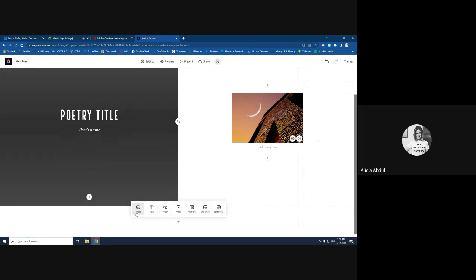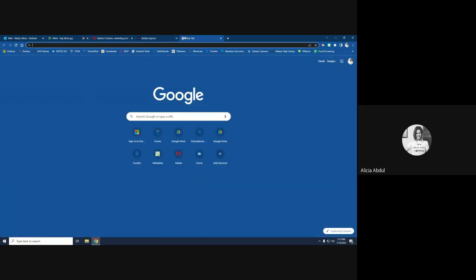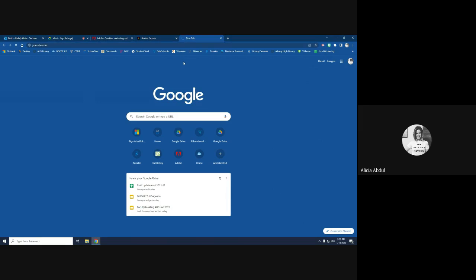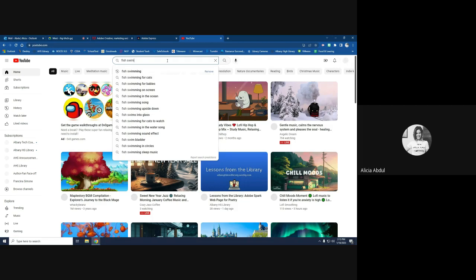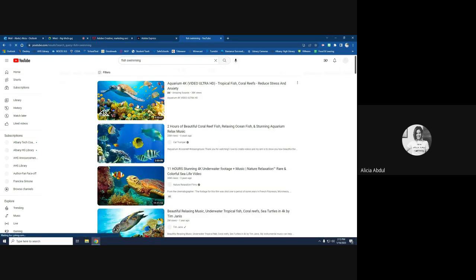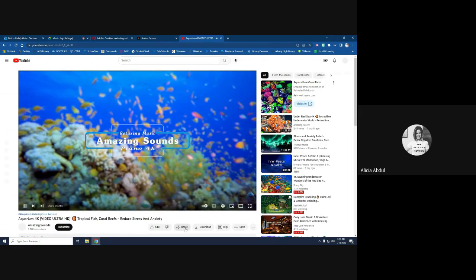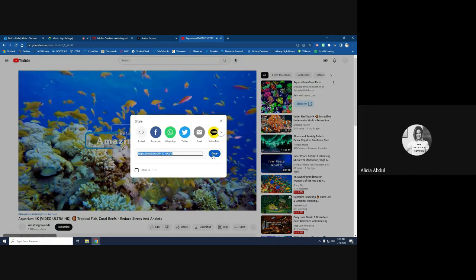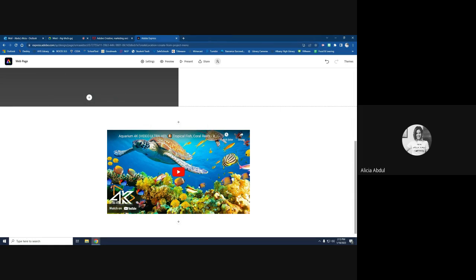So the next option you have is to add anything from a photo, text, a video, photo grid, slideshow, all of these pieces. So let's say the next thing I want to do is add a video. I can go to YouTube and pull the video. So let's say my theme is something with underwater and fish. I can get there, click on this, and I want to use the link by hitting the share button here and copying that, going back and pasting that into Adobe. And then all of my video has been added.